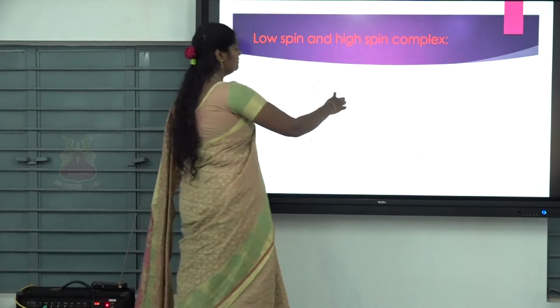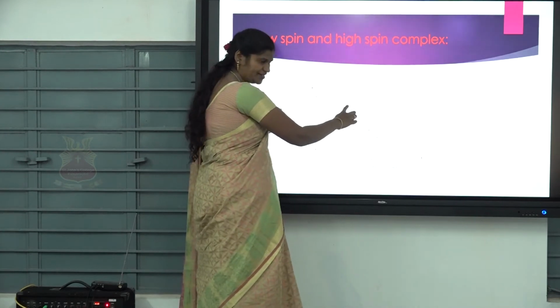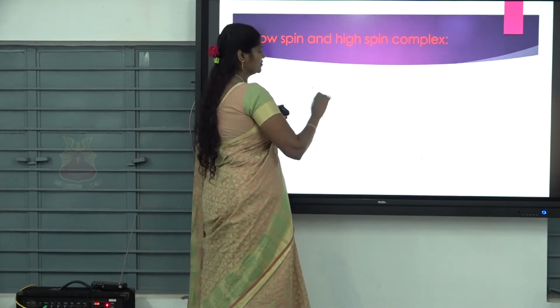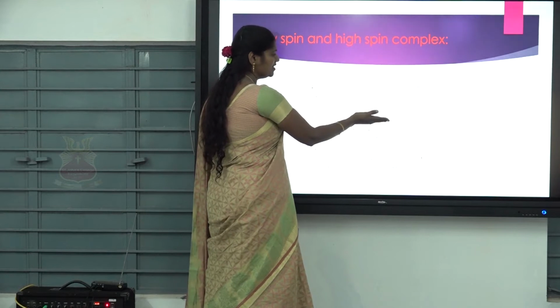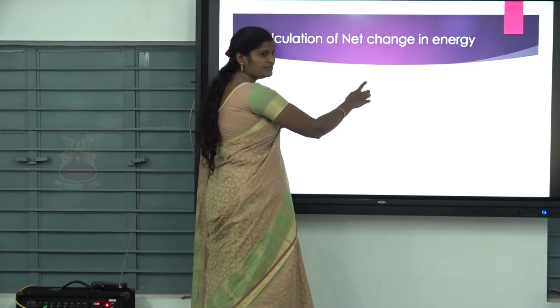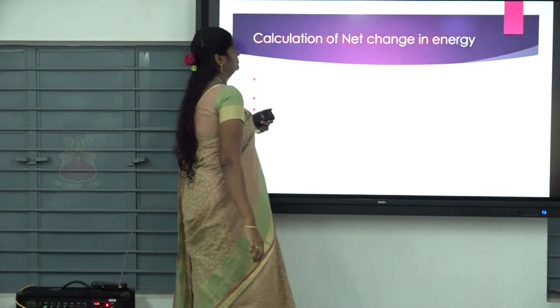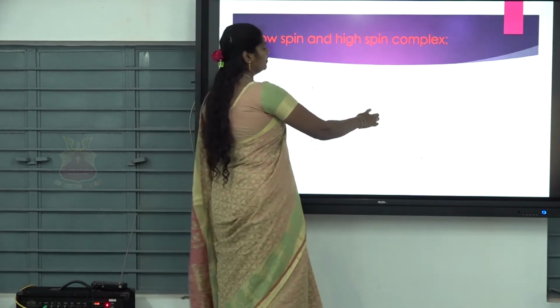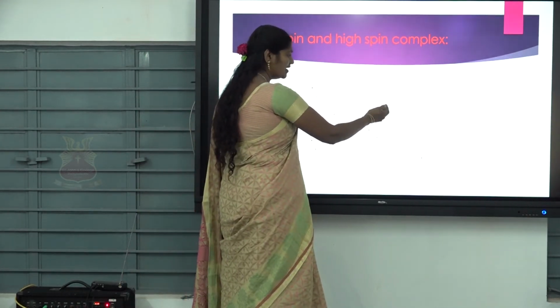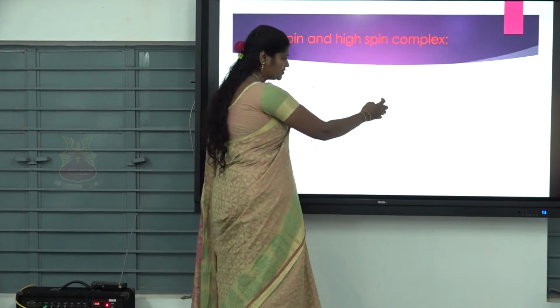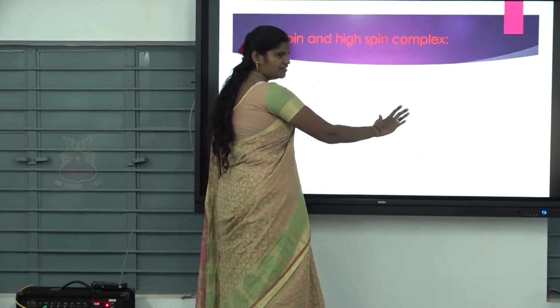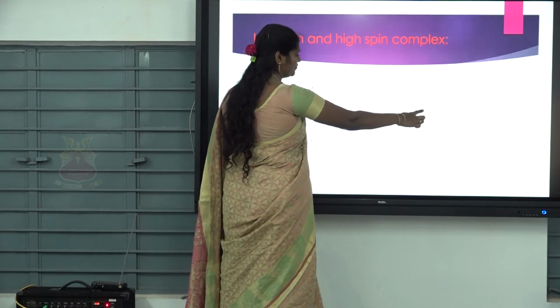Consider d orbitals: xy, yz, zx, x square minus y square and dz square. Here t2g, low spin. So first 1, 2, 3 electrons, then pairing occurs because it is low spin. So 4, 5, t2g finished, isn't it? So minus 0.4 del naught.